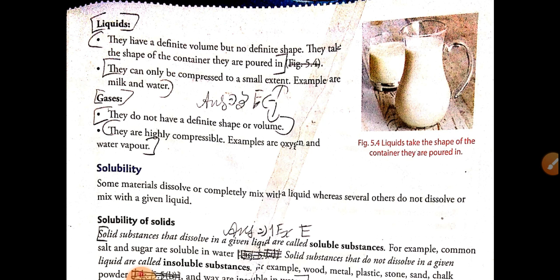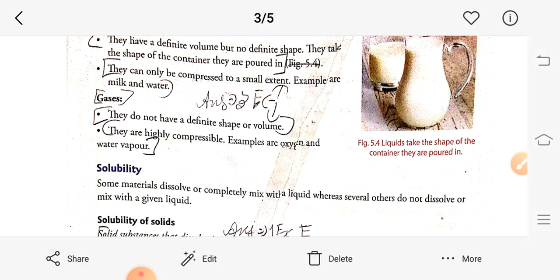Next, compression. Liquids can be compressed to a small extent, but not to a large extent. Next, gaseous state. Gases have neither a fixed shape nor a fixed volume.